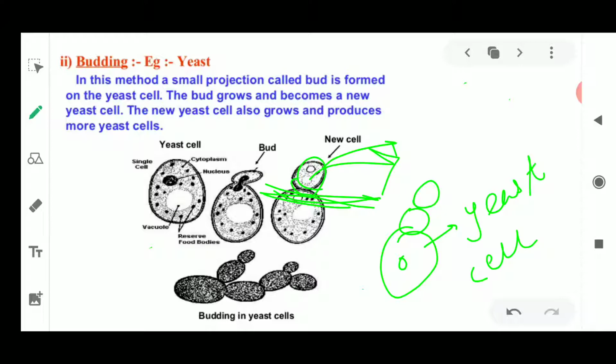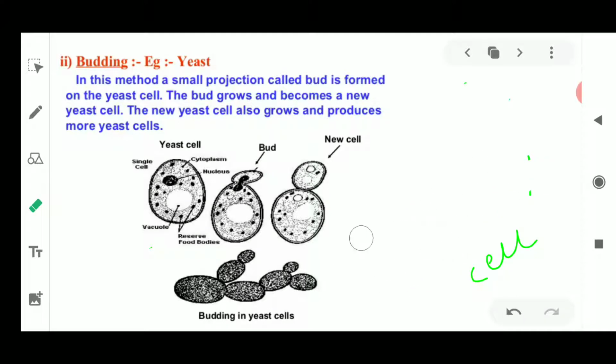This is how the continuous multiplication of the yeast cell is happening, because of which you can see that the dough of any bakery product is going to rise in a few hours. Okay, so in a few hours only you could see that the dough is rising. And why is it rising? Because they are going to respire in the absence of oxygen.